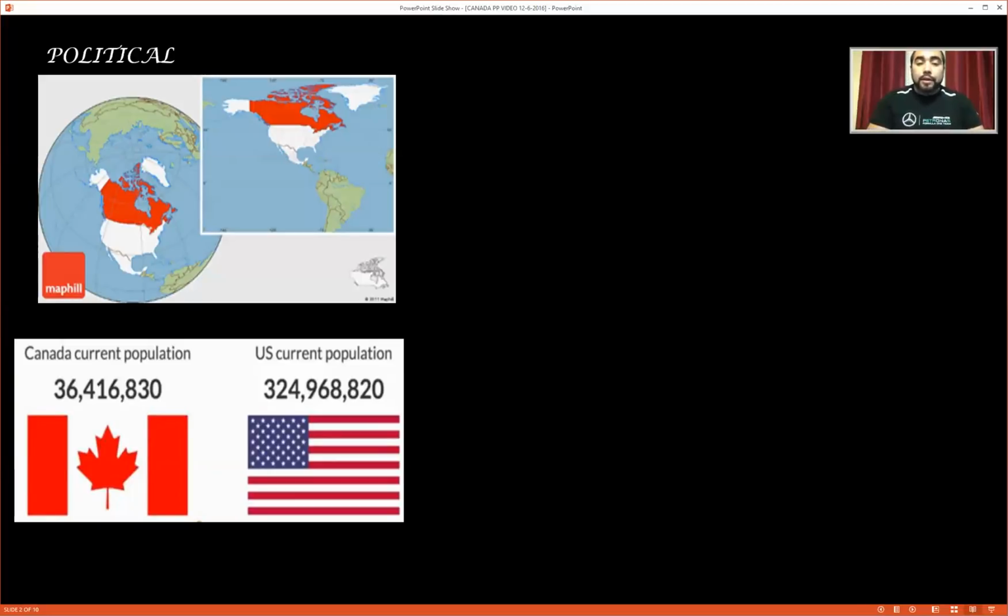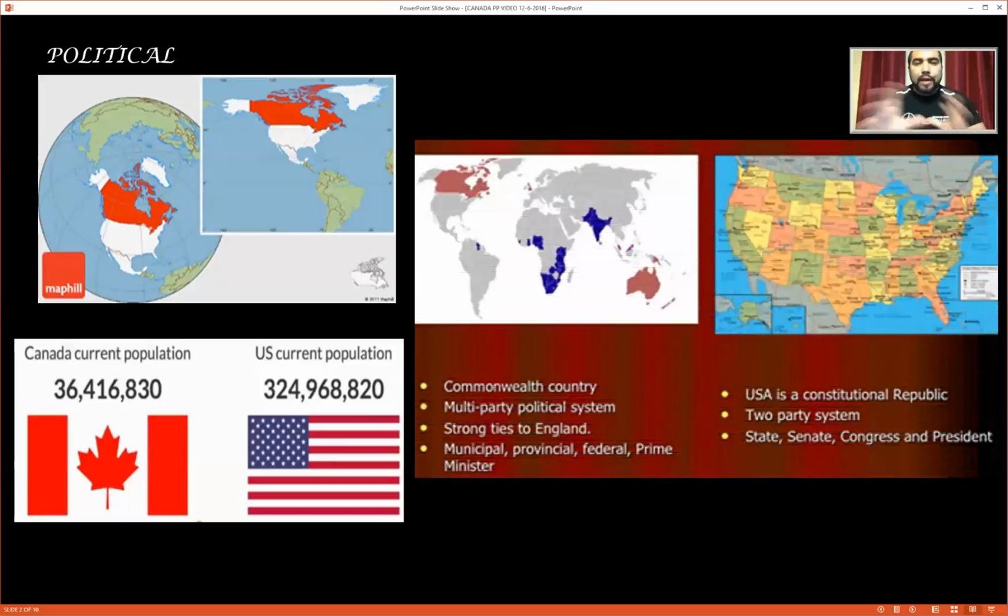The next one is political system. We have some differences on political system, to be honest. USA is a constitutional republic. It's a two-party system. We've got the states, the Senate, the Congress and the president. Compared with that, Canada is a Commonwealth country. It's a multi-party political system. We have a strong tie to England, and we have the different components of government, which are municipal, provincial, federal, and prime.